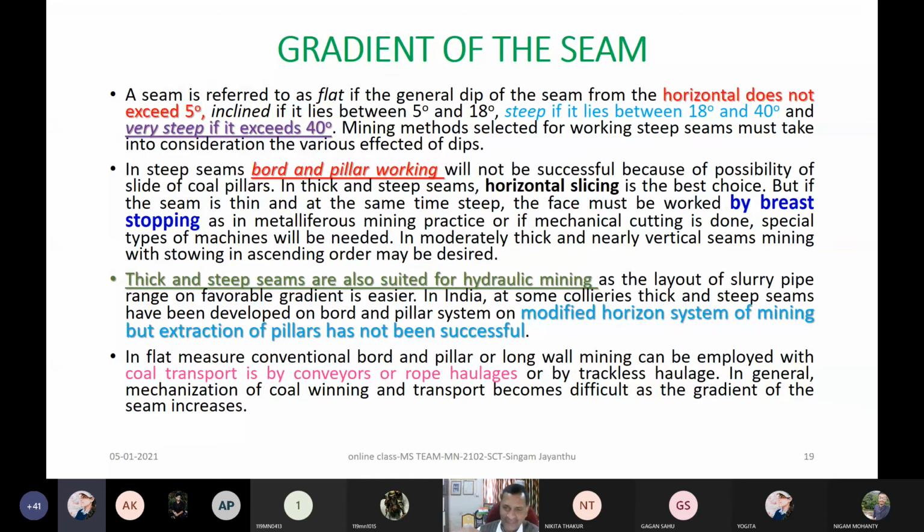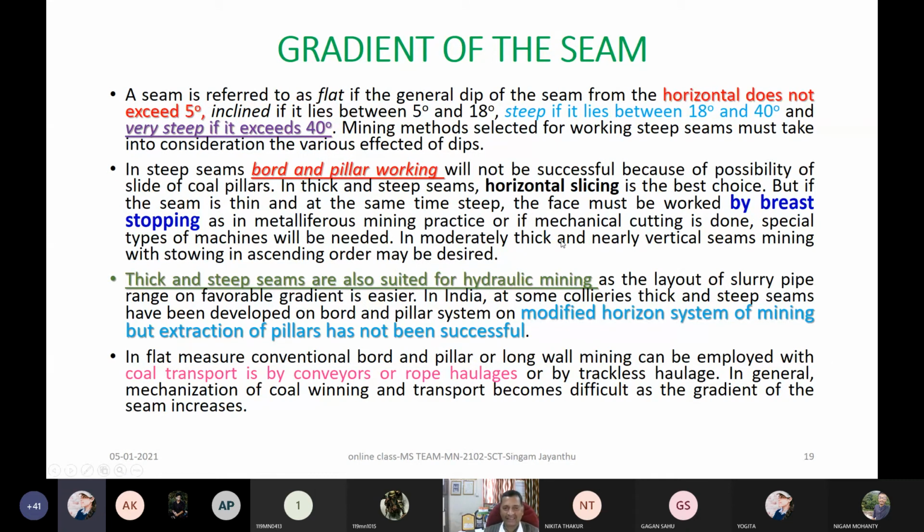Coal, I blast it from here. You just imagine you blasted something like a slice. All this material will fall through this to the lowest level. Now here I can collect by LSD, whatever, which is working in the levels, but the seam is inclined, right? These are the so many ways. This is the meaning of breast stoping as in metal mining. Then, of course, if mechanical cutting, so many things can be done. You can deploy some type of machines also. Otherwise, a very simple way of doing that is as I explained to you.